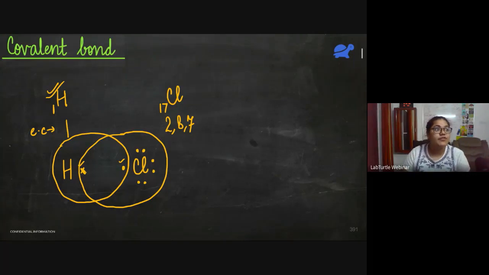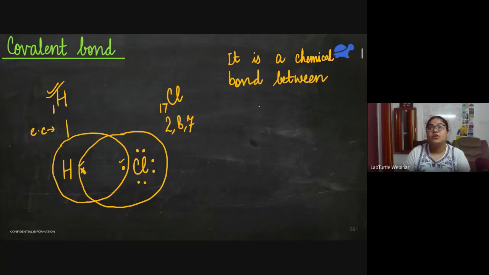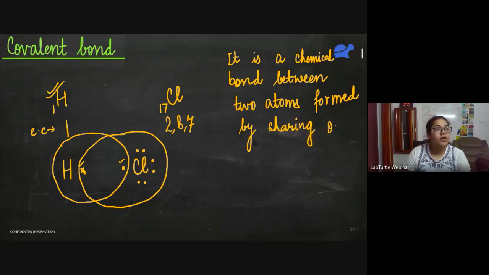So covalent bonds are formed by the sharing of electrons between the atoms. So let me define covalent bond. It is a chemical bond between two atoms formed by sharing of electrons.